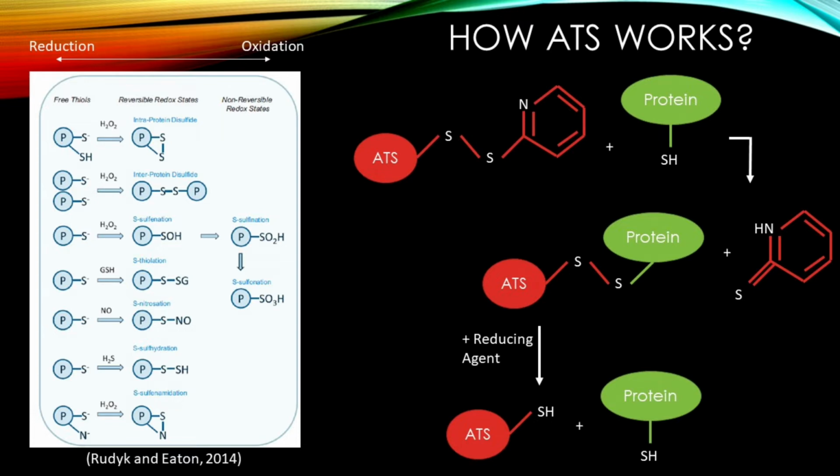How ATS works in capturing thiol group in biological samples. Activated thiopropyl sepharose reacts with thiol-containing protein to form a mixed disulfide and release 2-thiopyridone. The solute is thus covalently linked to the thiol-containing protein, from which it can be subsequently eluted by addition of a reducing agent such as dithiothreitol or 2-mercaptoethanol.